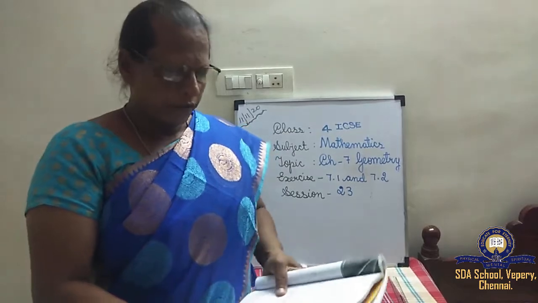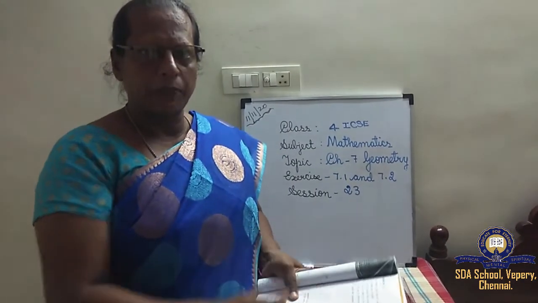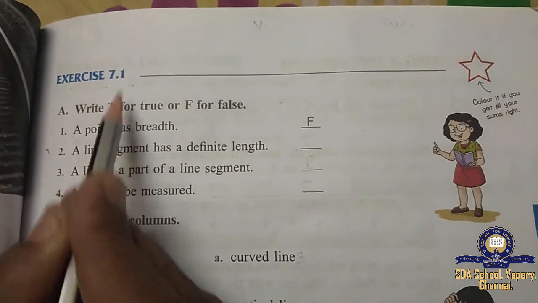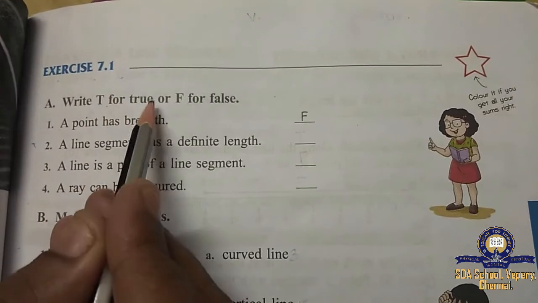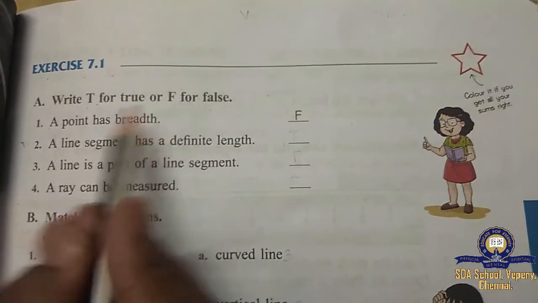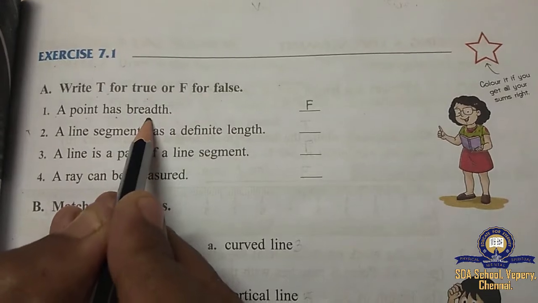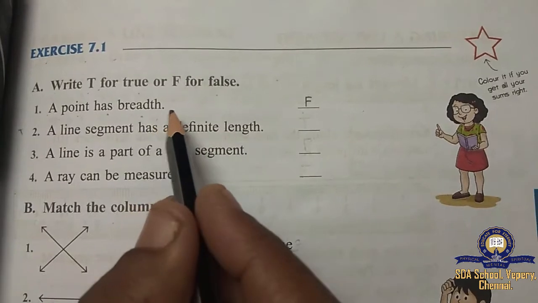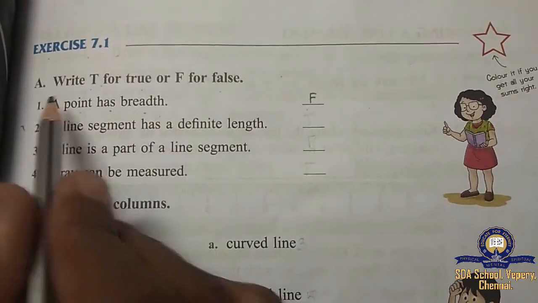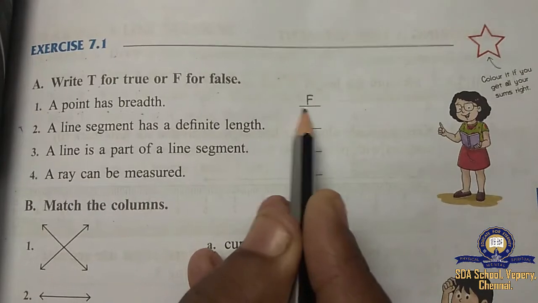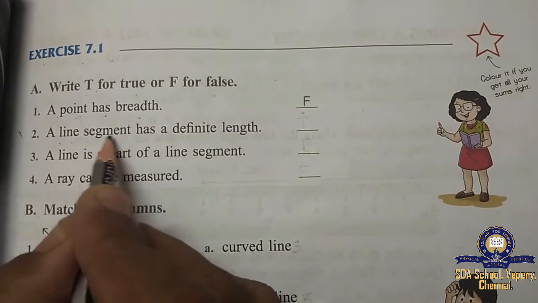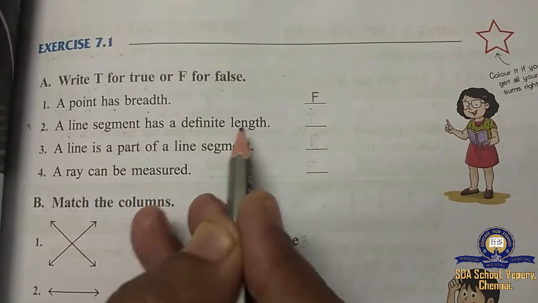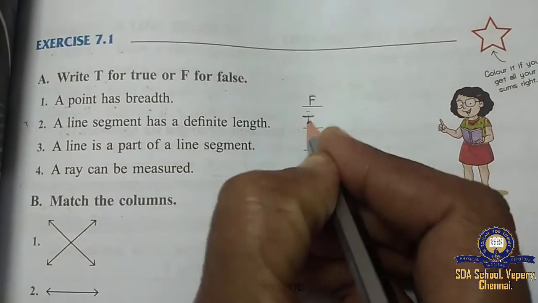Okay, children? Now we'll see exercise 7.1. First we are going to see write true or false. Okay, a point has breadth. In the book itself they have given false. A point doesn't have breadth, height and all, isn't it, children? Okay, second one, a line segment has a definite length. Yes, it's true. You can put only T.